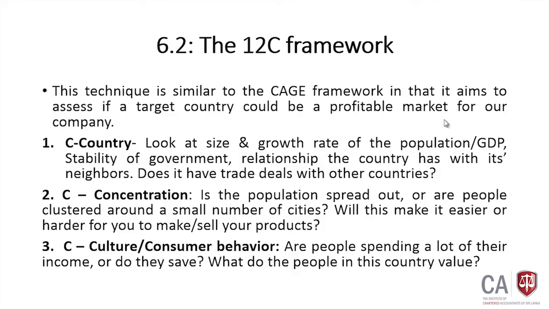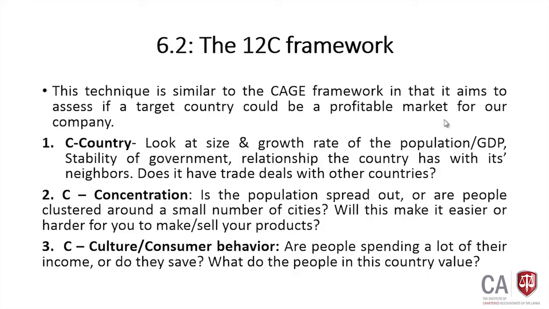Then the second one is concentrations. There we check whether the population is spread out or are people clustered around a small number of cities. If people are spread out, it's very difficult to cater to that particular market. If people are staying in a concentrated area, then it is much easier to capitalize on that particular opportunity.